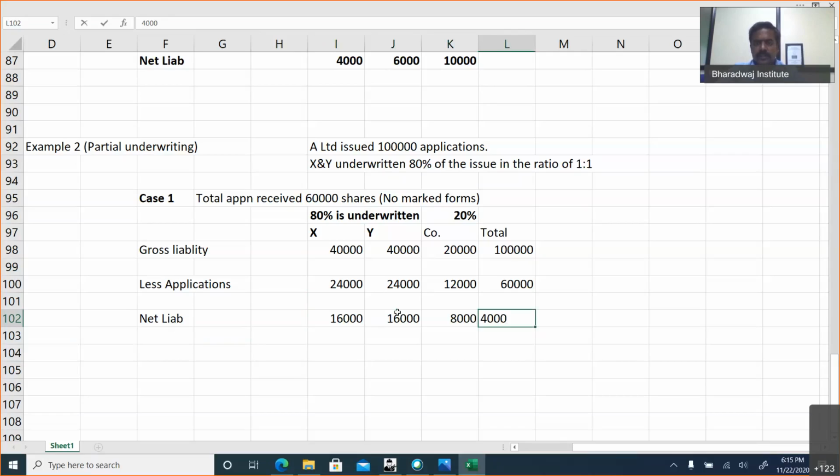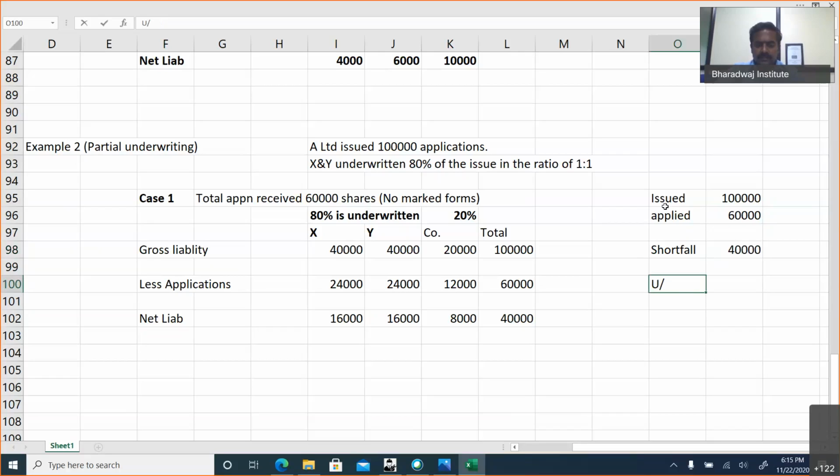This can be solved by a shortcut method also. In this case, you can apply a shortcut method. Issued is 1 lakh. Applied is how much? 60,000. So the shortfall is 40,000.